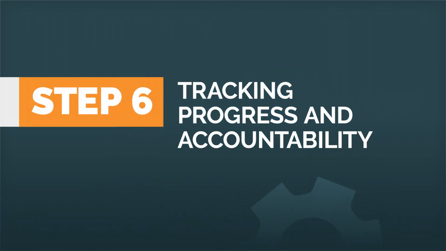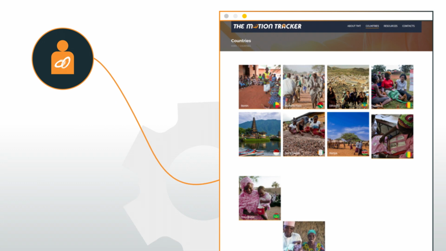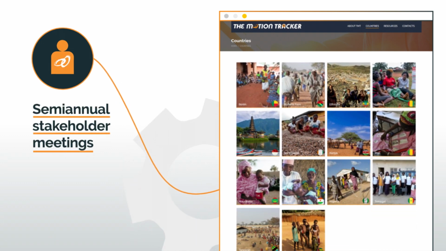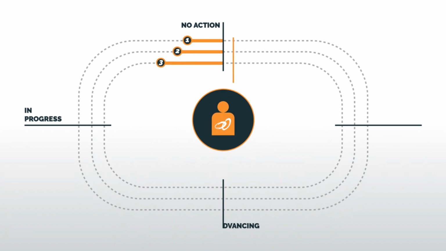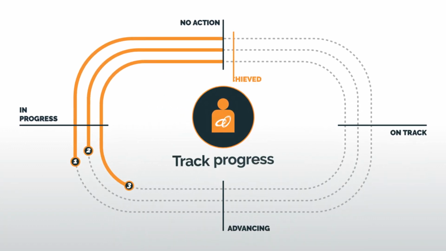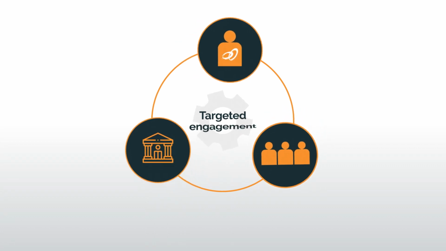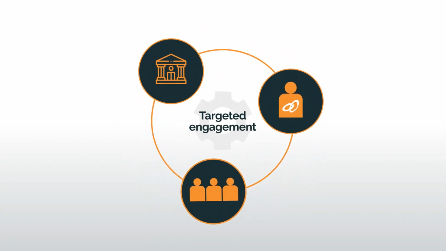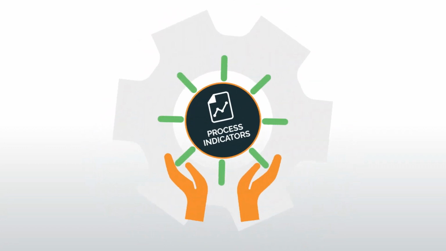Step 6. Tracking progress and accountability. The convener, first, works with partners to regularly collect data on process indicators, which is validated and disseminated through semi-annual stakeholder meetings and published on the country page on the MTA website. Second, uses the data and other information gathered from partner engagements to track progress on the commitments and identify successes and challenges. Lastly, conducts targeted engagement with the government, CSOs, and other stakeholders in the partner matrix to celebrate successes and address challenges in achieving the process indicators.